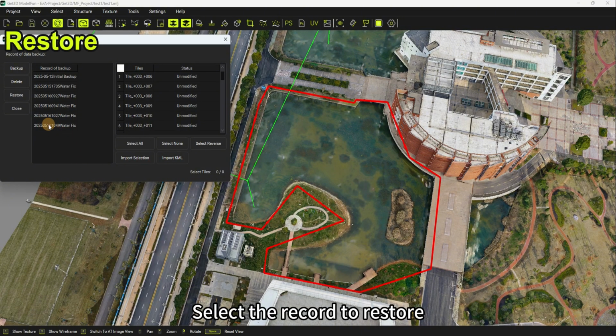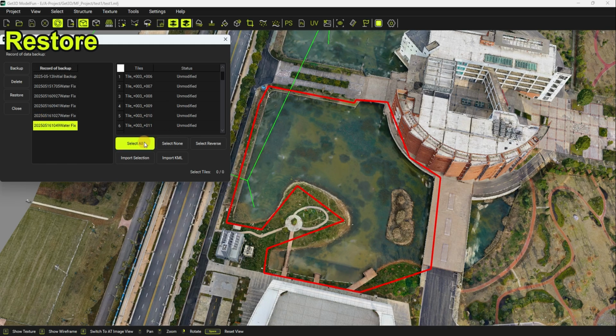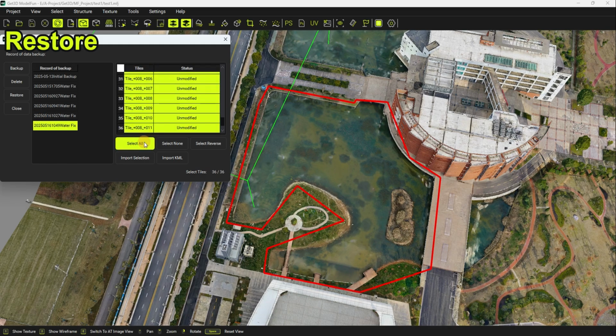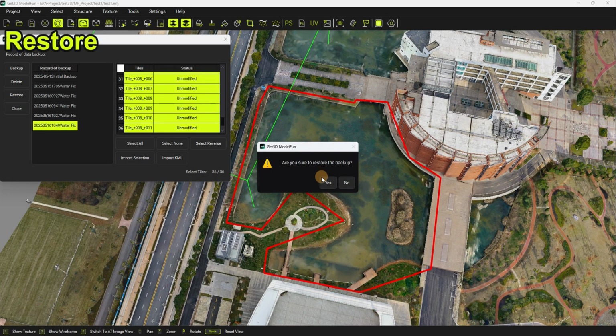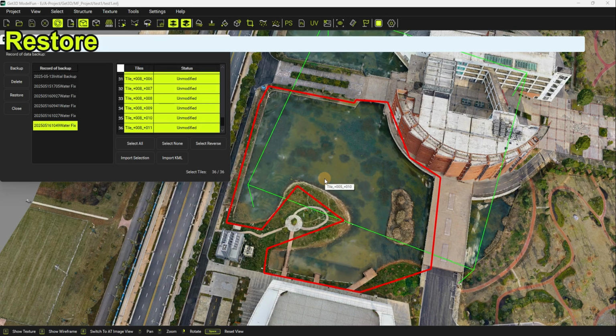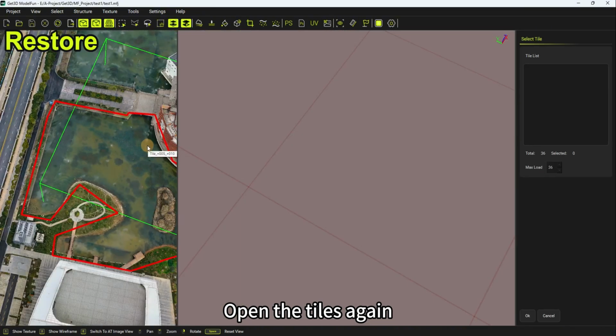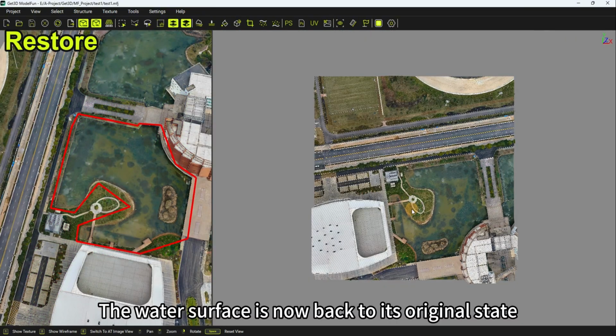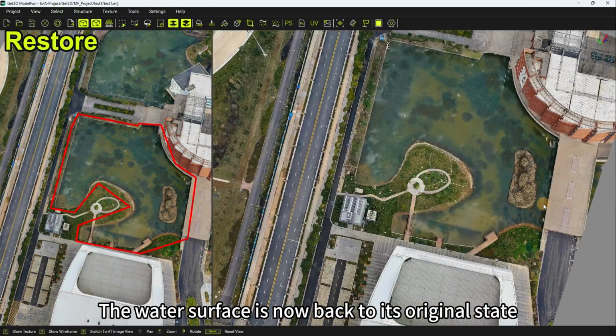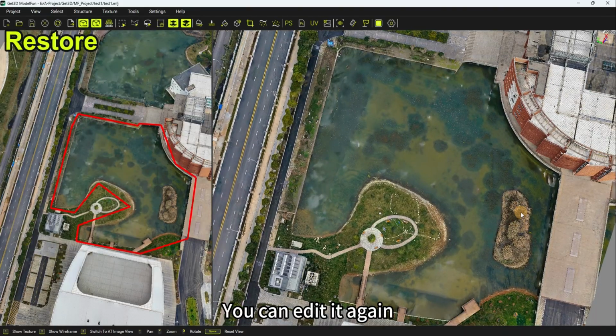Select the record to restore. Select the tiles, then click Restore. Open the tiles again. The water surface is now back to its original state. You can edit it again.